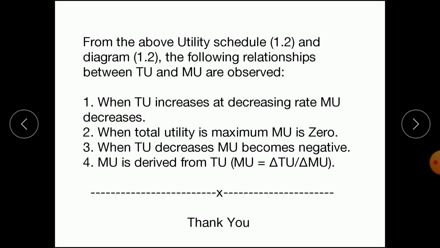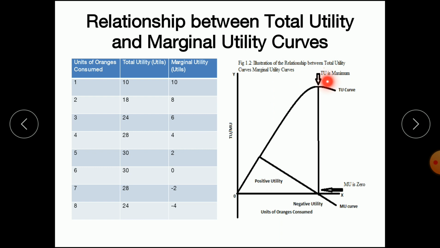The next point of relationship between TU and MU is that when total utility decreases, marginal utility becomes negative. When total utility decreases, that is at the 7th unit it is 28, at the 8th unit of consumption it is 24, so it is decreasing, and the marginal utility is negative. It is below the x-axis, so the marginal utility curve becomes negative when total utility decreases.